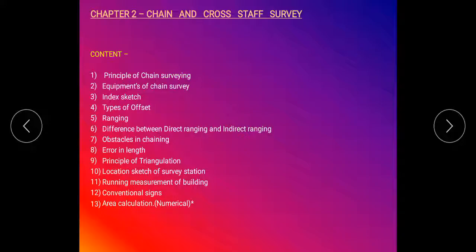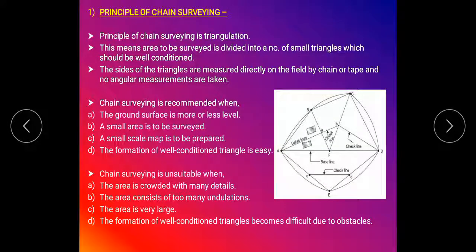So we start the first content, stepwise and briefly. The first content of the second topic is the principle of chain surveying. What is the principle of chain surveying? The principle of chain surveying is triangulation. Triangulation is the principle of chain surveying. So what is meant by triangulation?